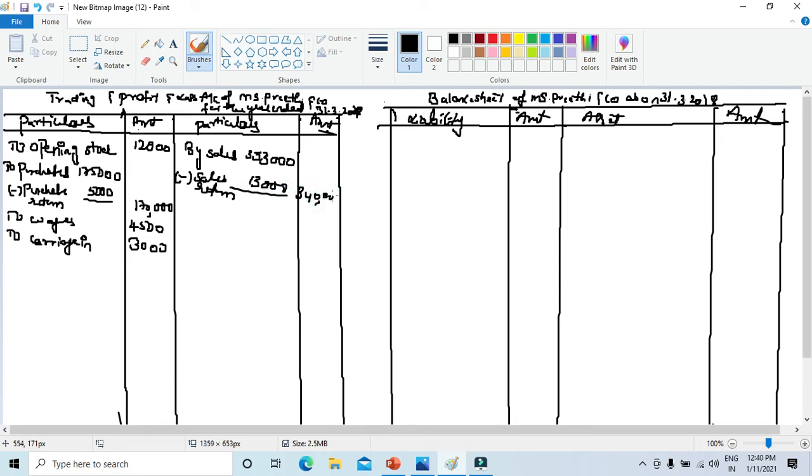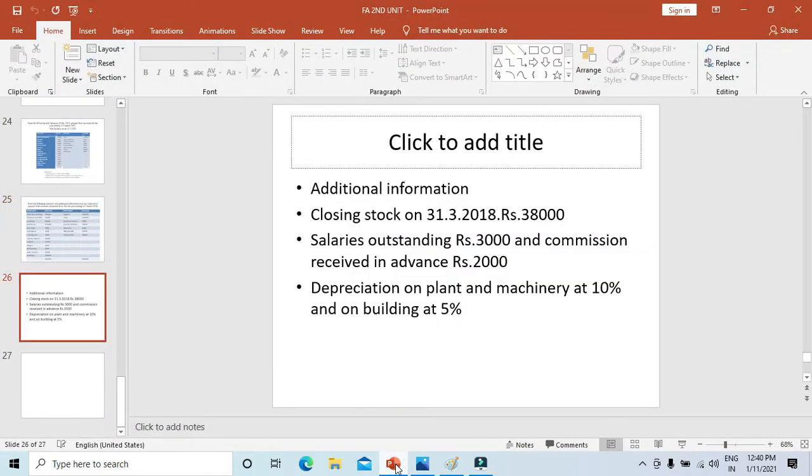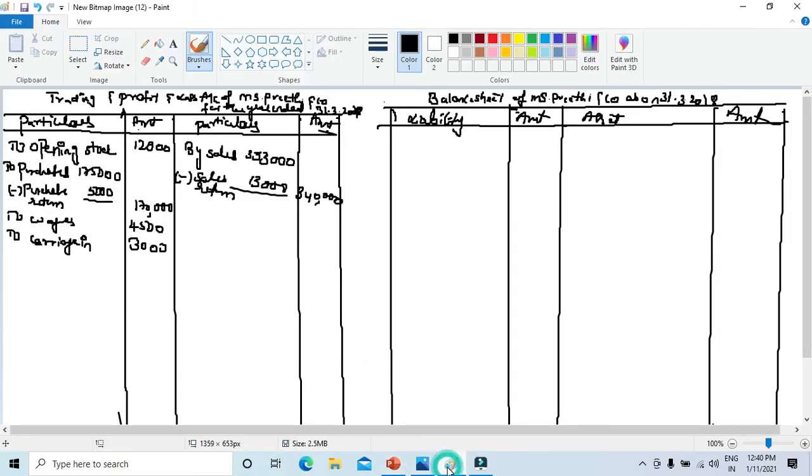Now what's the one item that is remaining is, I have already said you need to take this twofold effect. One, closing stock, it will go twice. One is on the credit side of trading account, the other is on the balance sheet asset side, 38,000. So let's take those also. By closing stock 38,000 and the other it will go on the asset side.